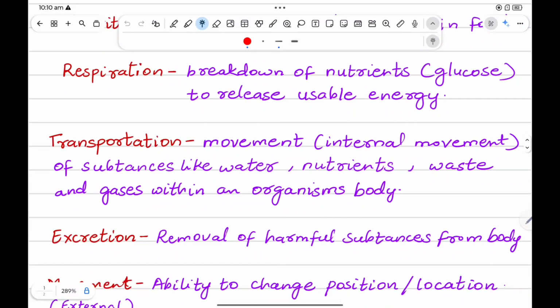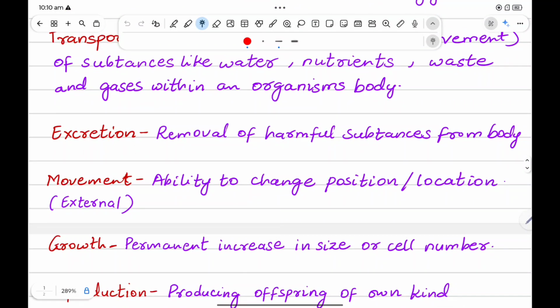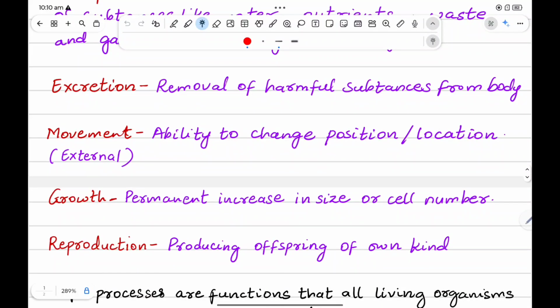Next, we have transportation. Transportation is the movement of substances like water, nutrients, waste, gases within an organism's body. Next, we have excretion. Excretion is the removal of harmful substances from the body. Next is movement. Movement is the ability to change position or location.